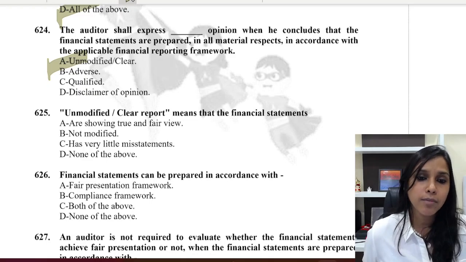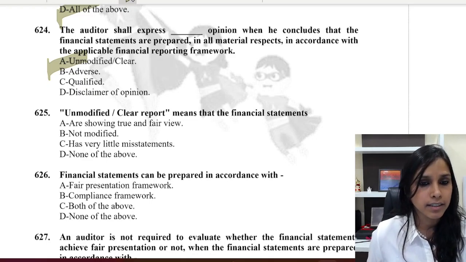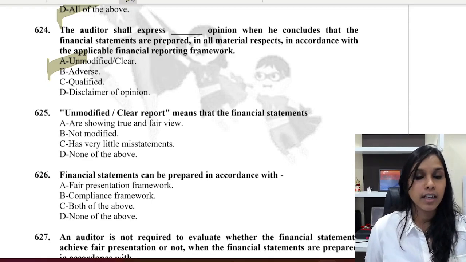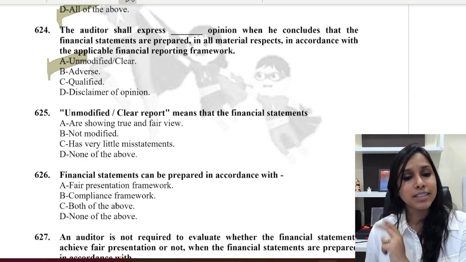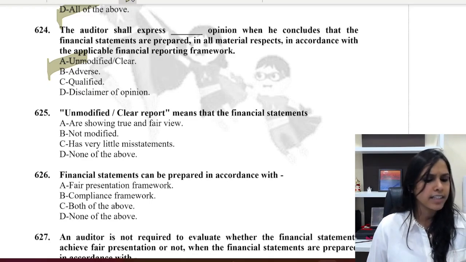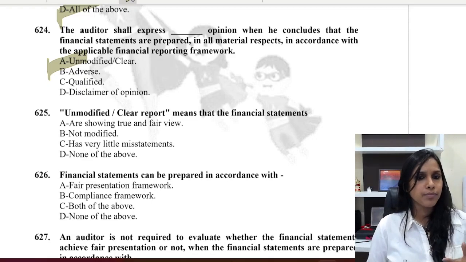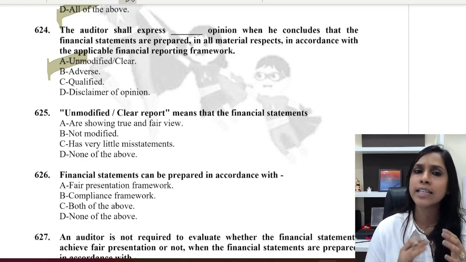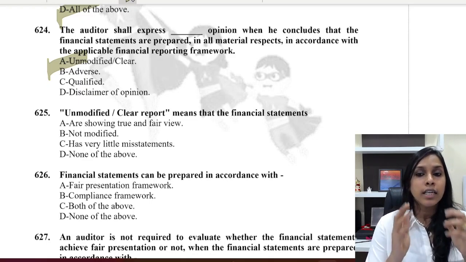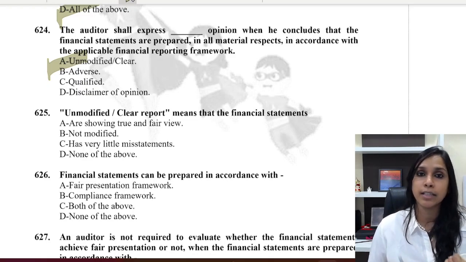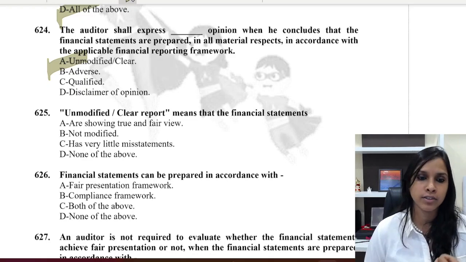Next question. Unmodified or clear report means that the financial statements, number 1, are showing true and fair view. Number 2, not modified. Number 3, has very little misstatements. And alternative D, none of the above. Very, very interesting question, because if you see, I'm feeling that all the 3 alternatives are absolutely correct. That the financial statements are showing true and fair view. This is also important. When I say unmodified audit report, that means I'm giving a not modified audit report, right?